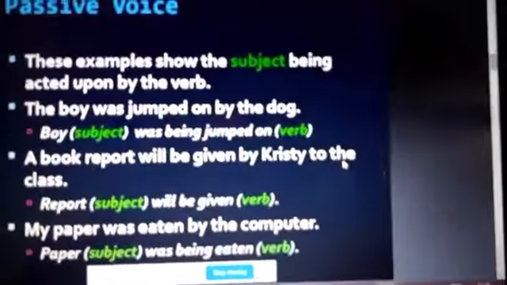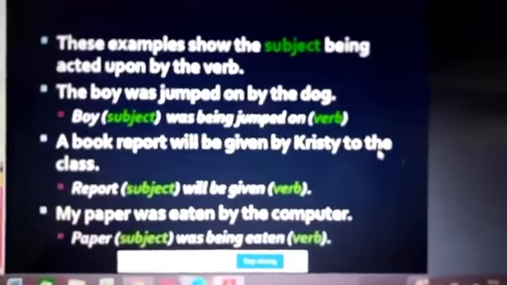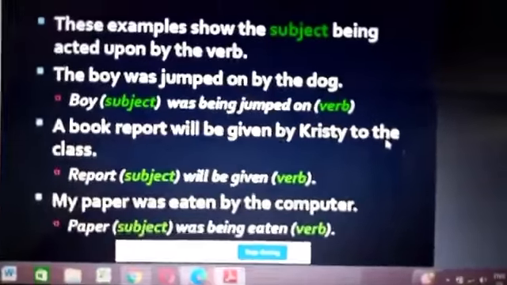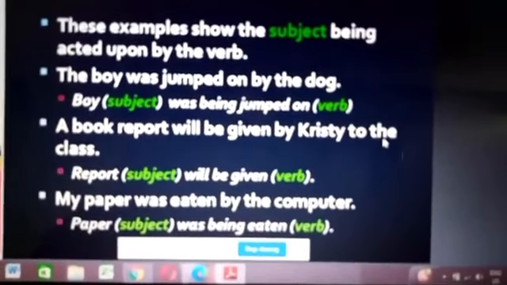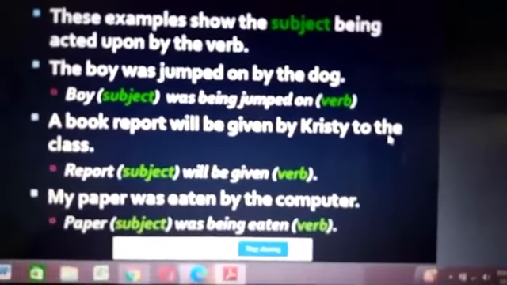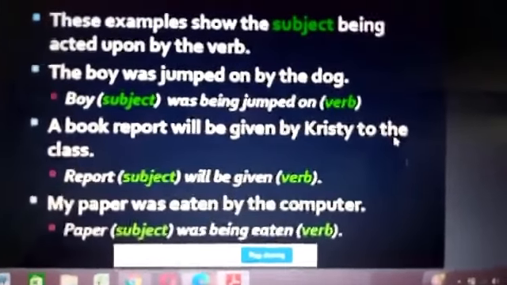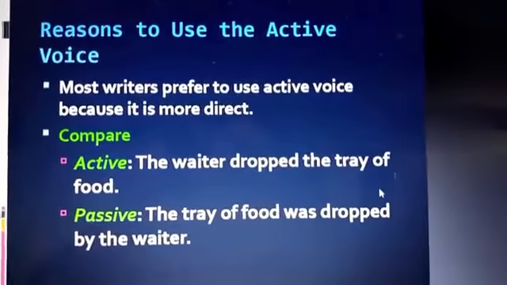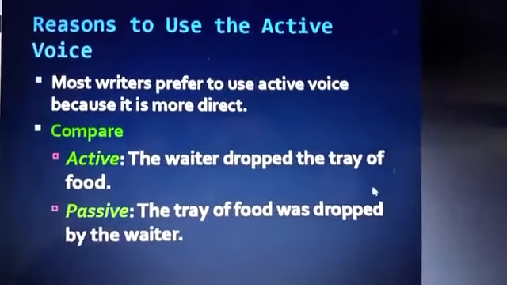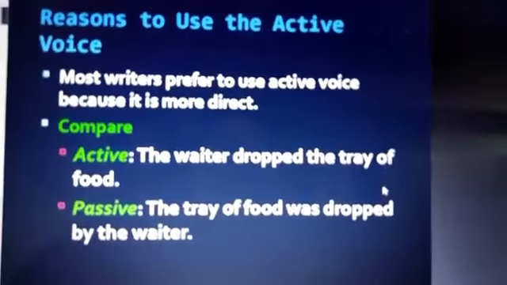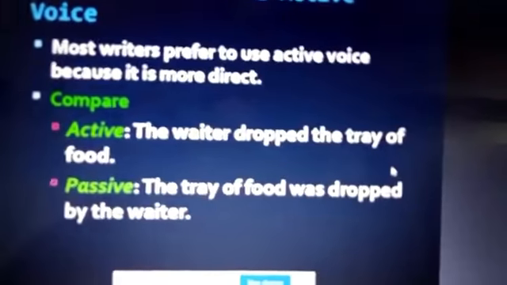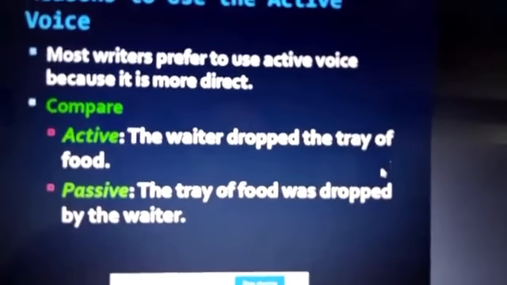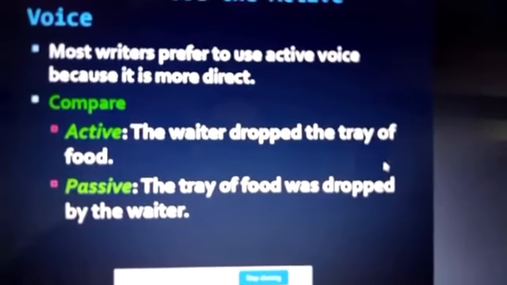But as you see, do we talk in these kinds of sentences? Do we say the boy was jumped on? Do we say like that? Report will be given. We will not say like that generally. It is only occasionally that we have to use passive voice. Reasons to use the active voice. Therefore, most writers prefer to use active voice because it is more direct, because you can understand easily and it sounds less jarring.